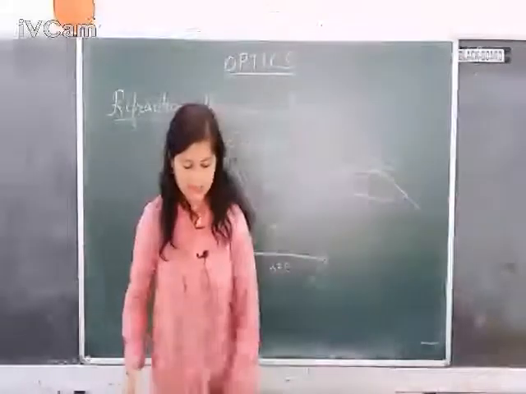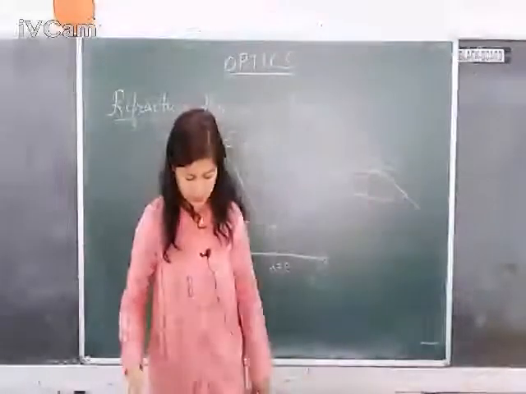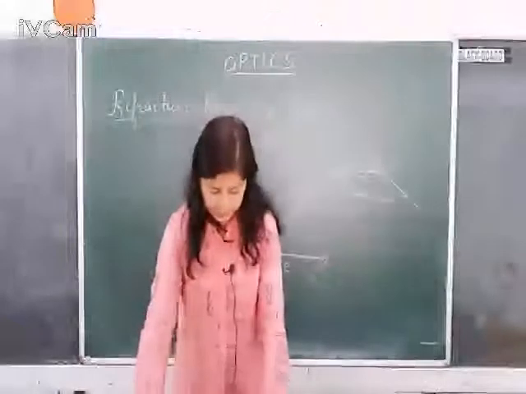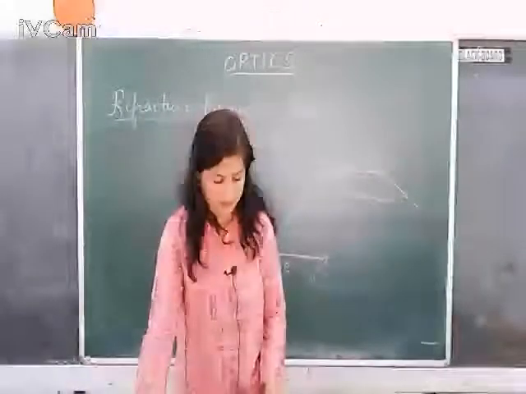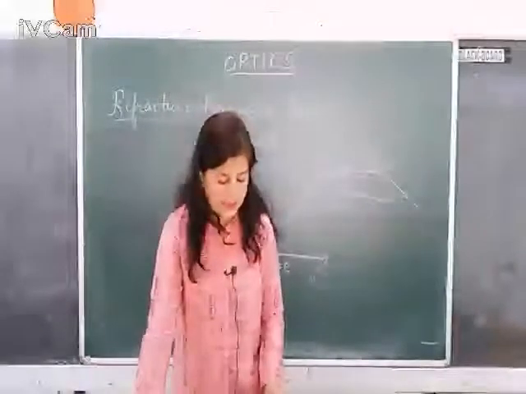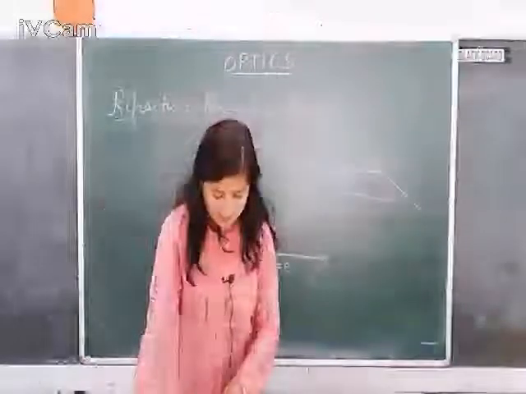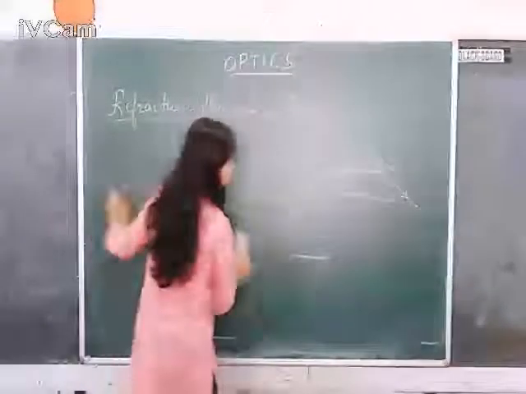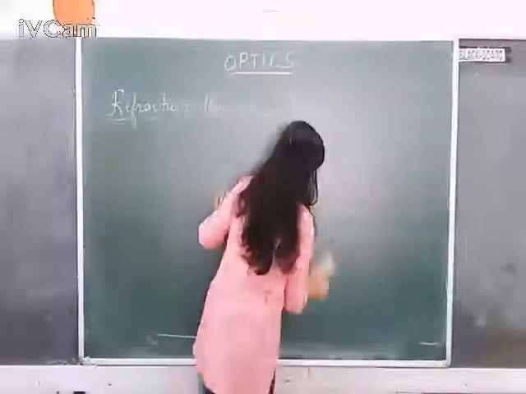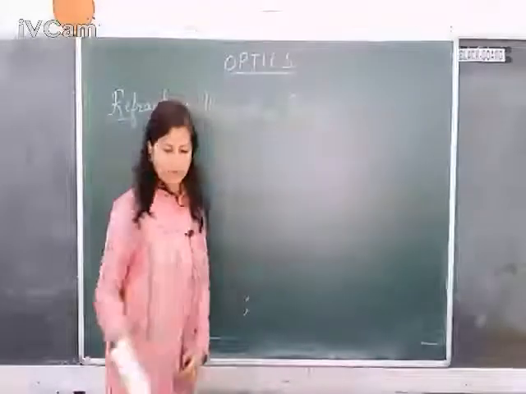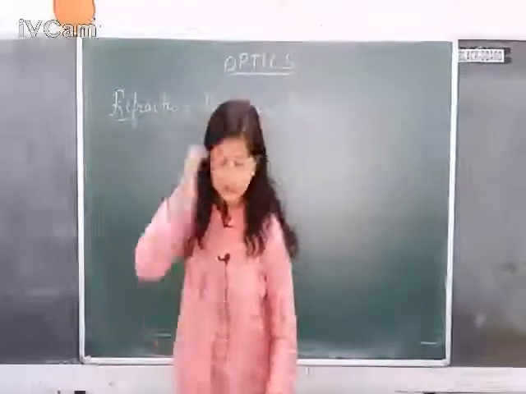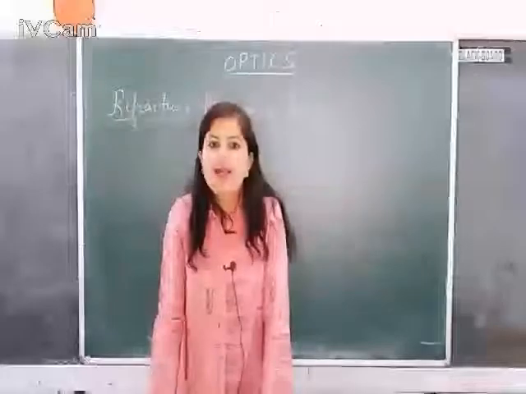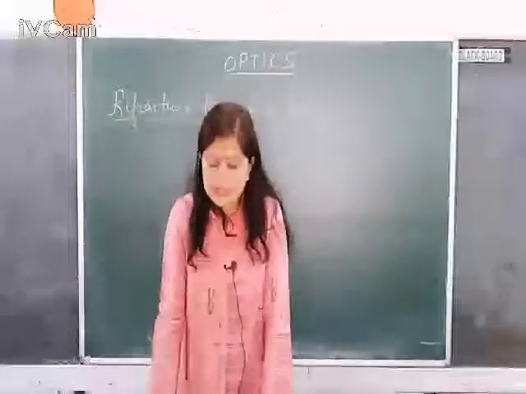Okay, so this is about angle of minimum deviation, with the help of which we are going to find out a relationship between the refractive index and the various angles. Alright, so let's start to find out an expression for refractive index with the help of the angles, with the help of minimum deviation angle and angle of prism, of course.